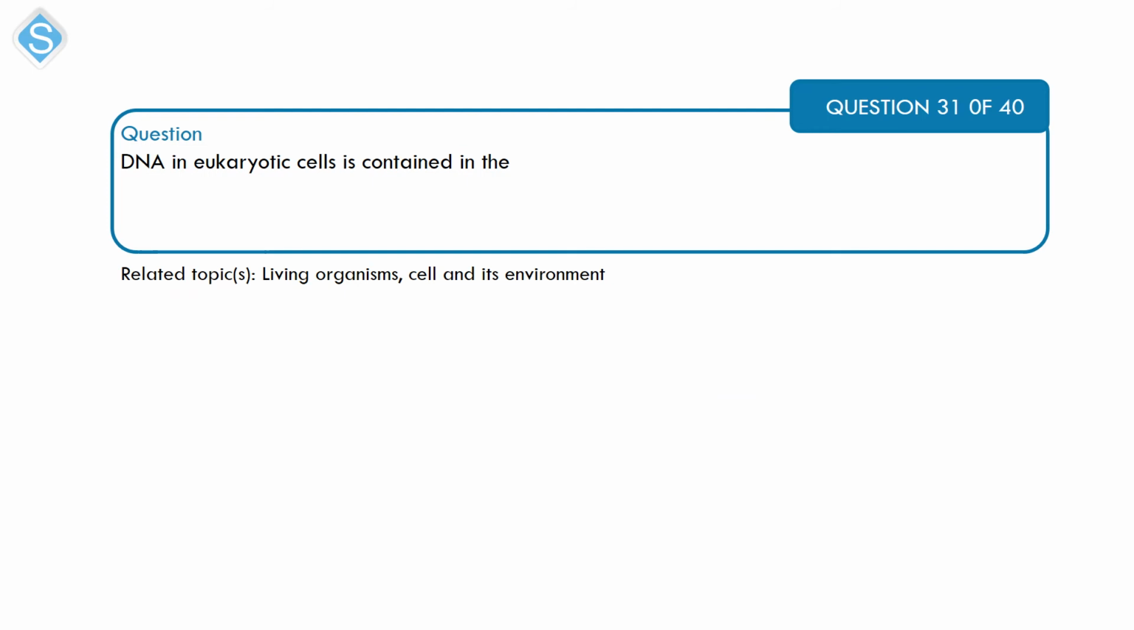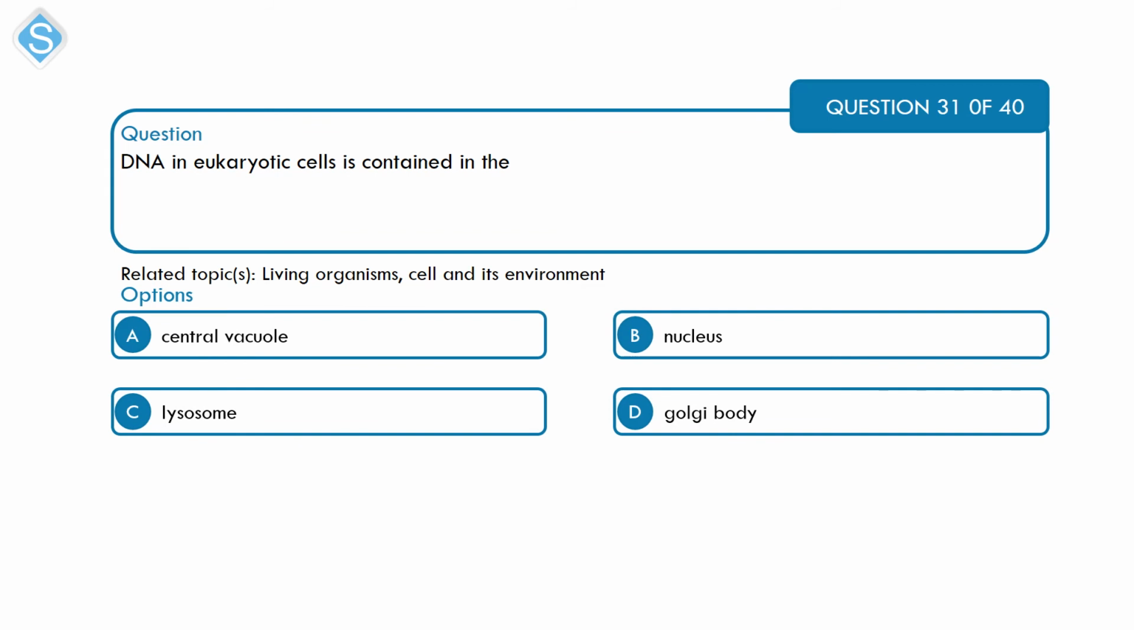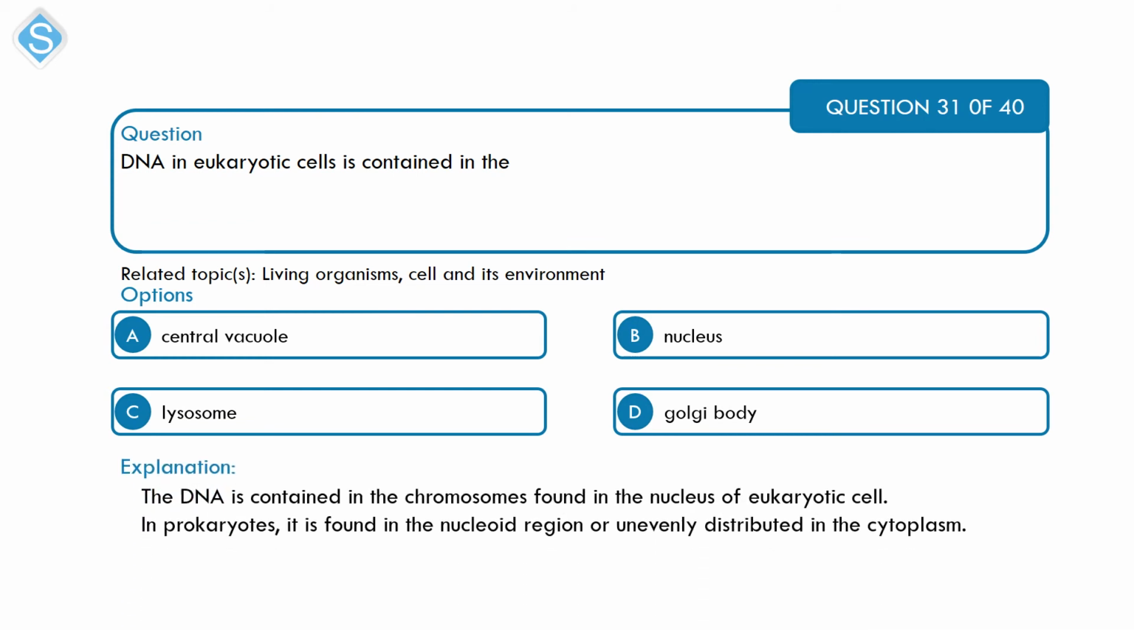Next, on living organisms, cell and its environment. DNA in eukaryotic cells is contained in the A, central vacuole, B, nucleus, C, lysosome, and D, Golgi body. Alright, so in a eukaryotic cell where you have a well-defined nucleus, the nucleus contains the genetic material. That's your DNA. That's option B.